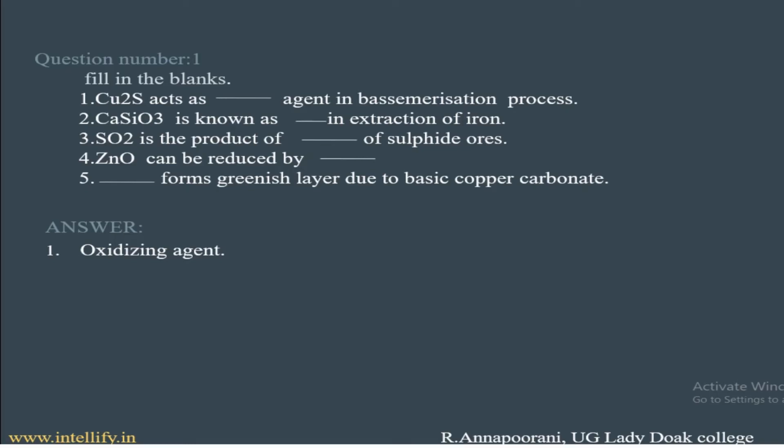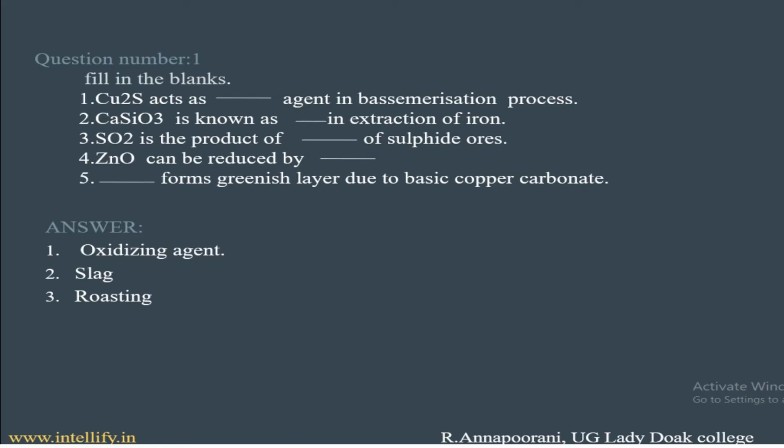Second is calcium silicate is known as dash in the extraction of iron. It is known as slag in the extraction of iron. Generally, slag is used for road making. Third is sulfur dioxide is the product of dash of sulfide ore. Sulfur dioxide is the product of roasting of sulfide ore. Roasting means we have to supply oxygen. When sulfide ore reacts with oxygen, it liberates sulfur dioxide.